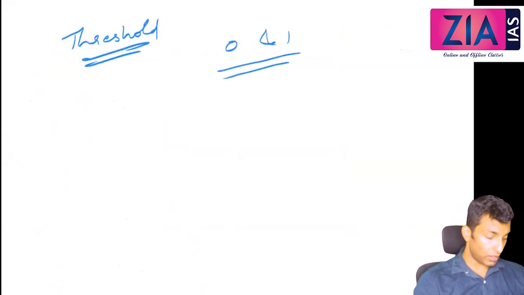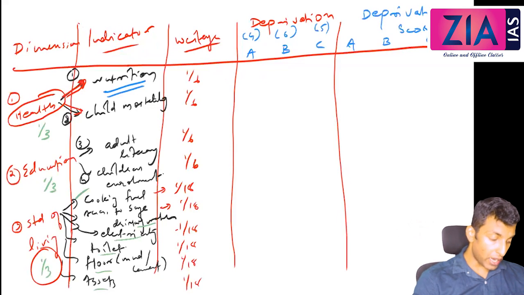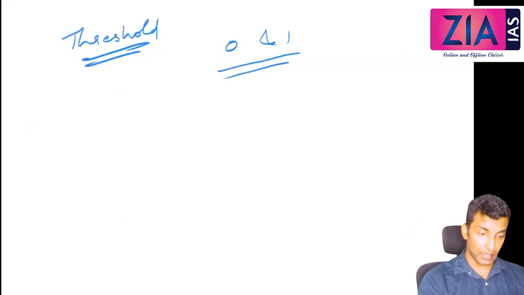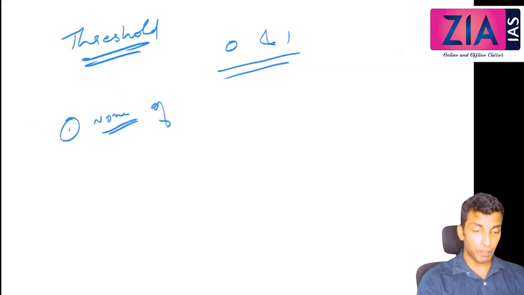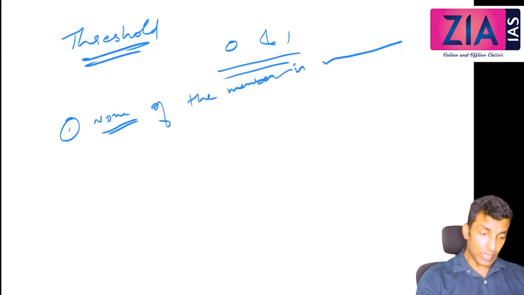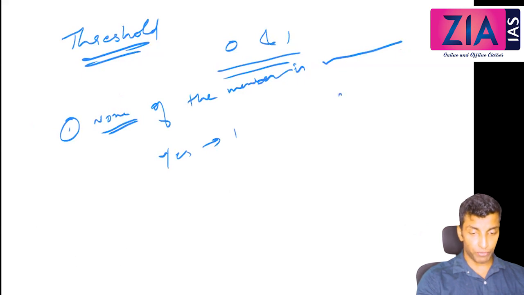For example, take nutrition. The first threshold is that none of the members is malnourished. You don't need to know it exactly, but I am just explaining how it is calculated. If a member is malnourished, a score of 1 will be given; if no, 0.